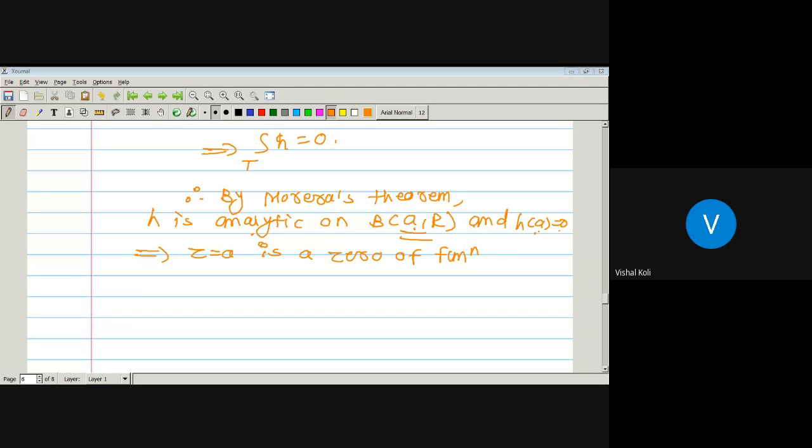Now there is one definition of zeros of an analytic function, that is, what are the zeros of an analytic function?